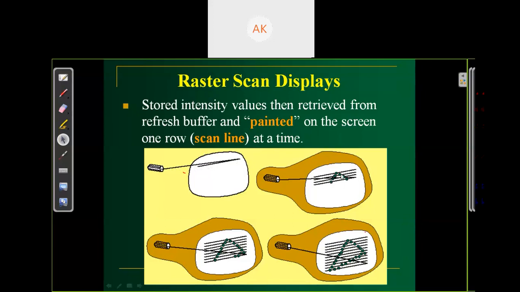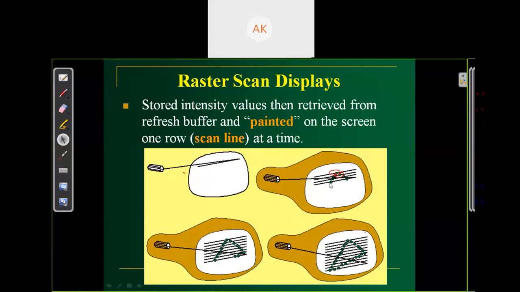At this green point, as you can see, we want to plot an illuminated point. There our beam is turned on and the remaining pixels are just off. Complete each row from line 1 to the last line. Where we want to plot, just our beam is on and the remaining pixels are off. At the last point, we again move to our initial point. So in this way, we can draw a picture on our screen using raster scan system and CRT.